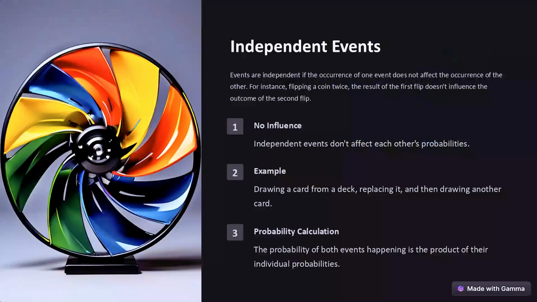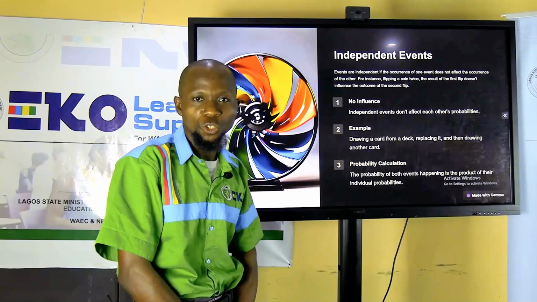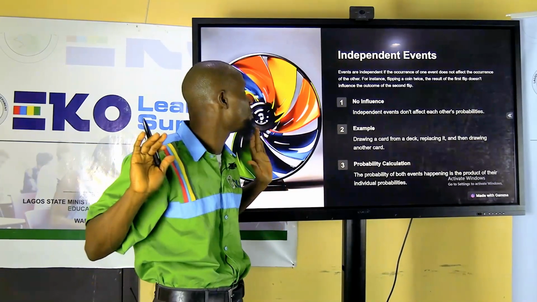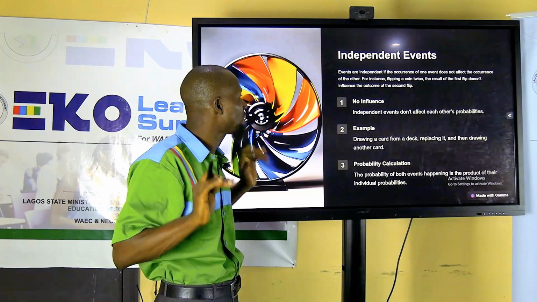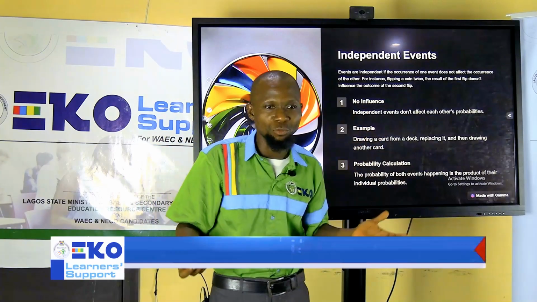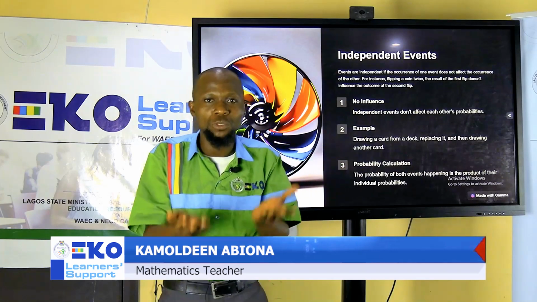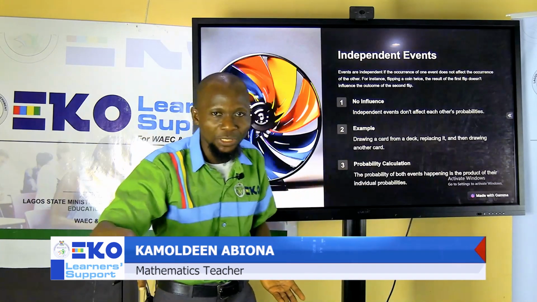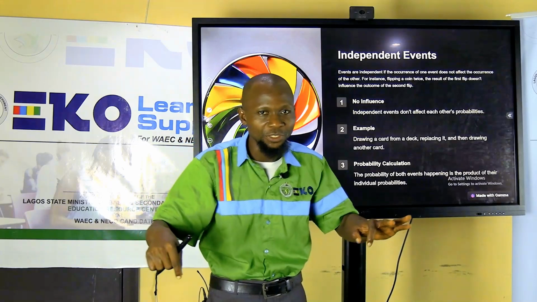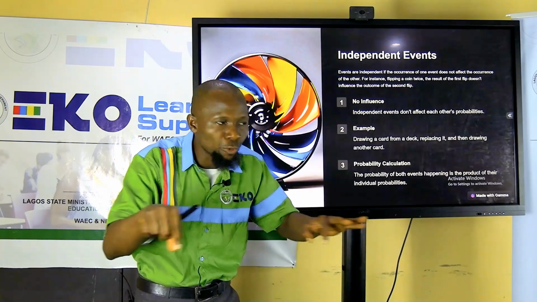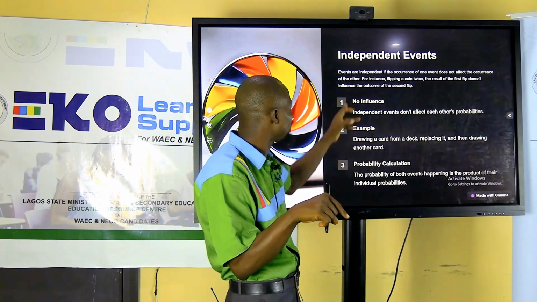All right, so independent events. Events are independent if the occurrence of one event does not affect the occurrence of the other. The occurrence of one does not in any way affect the occurrence of the other. For instance, flipping a coin twice. When we have two dice, in a game of Ludo for example, if a two occurs on one die, it doesn't mean a two must occur on the other one. So the two results are independent. That is an example.